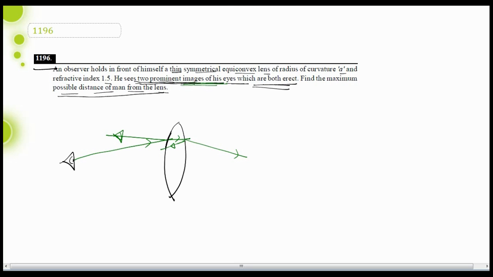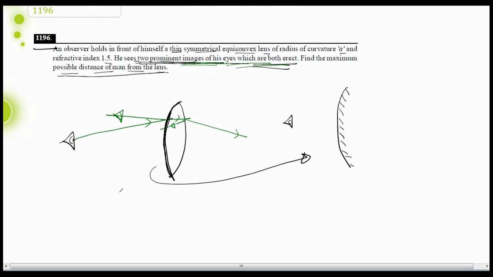Now both of these images are erect. It is given in the question that both of these images are erect. So the first surface of the lens will be just like a convex mirror. See that this surface will look like a convex mirror. No doubt, a convex mirror, whenever a real object is placed in front of it, will give rise to an erect image. What about the second surface of the lens?